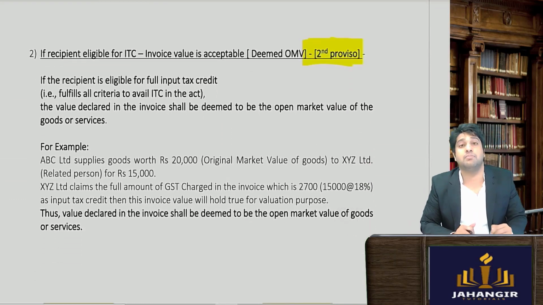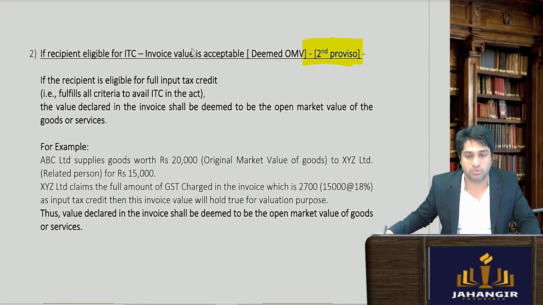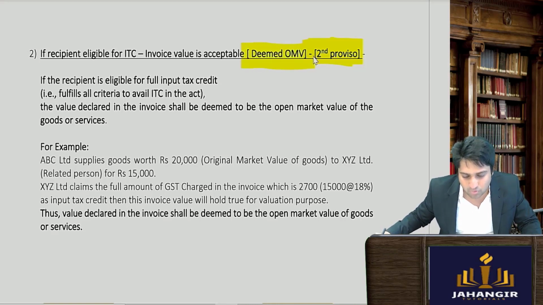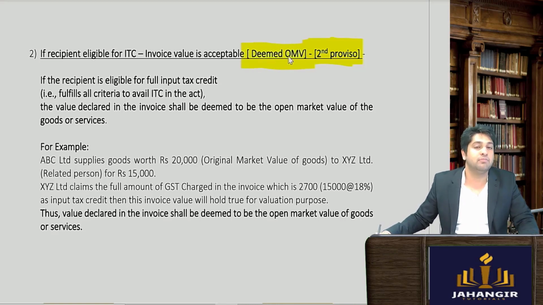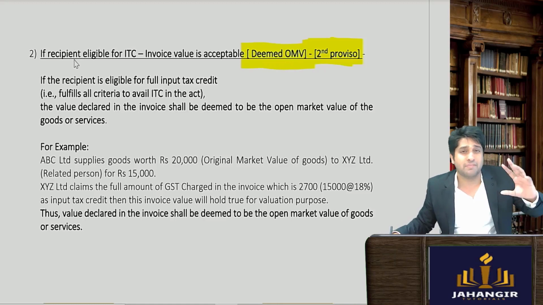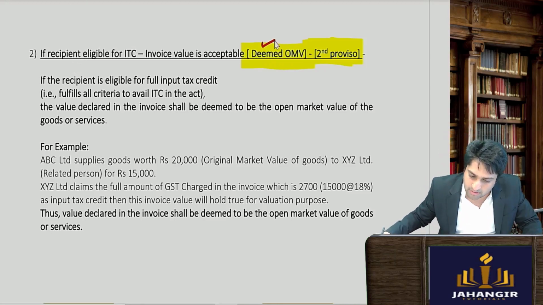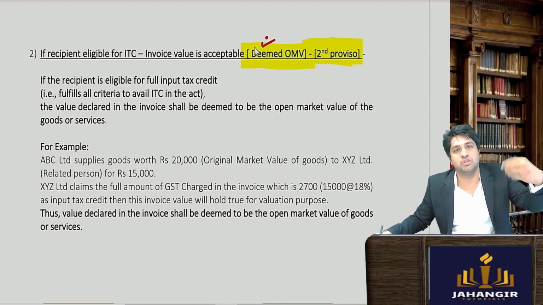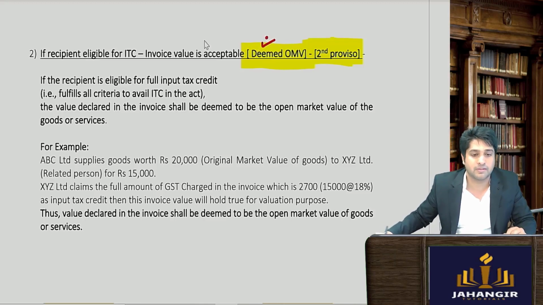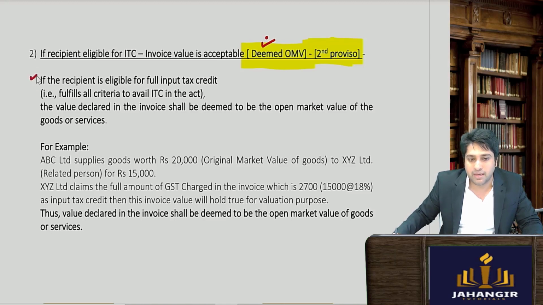Next, proviso number 2. Proviso number 2 talks about what is a deemed open market value. Deemed open market value मतलब open market value ढूंढना था हमें, तो ये यहाँ पे बता रहे कि ये डीम हो जाएगा, डिक्लेयर हो जाएगा, अज्यूम हो जाएगा कि यही ओपन मार्केट वैल्यू है. So let's see, if the recipient is eligible for full ITC, input tax credit, the value declared in the invoice shall be deemed to be the open market value of the goods.